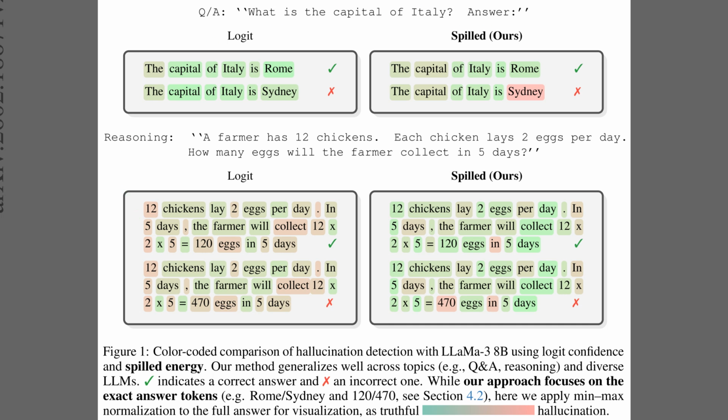So, Figure 1 illustrates the core advantage of this approach using two examples, a geography question at the top and a reasoning problem at the bottom. In the top case, the model incorrectly suggests Sydney is the capital of Italy. The Logit panel on the left remains green, showing the model is dangerously confident in this error. However, the spilled panel on the right correctly flags the mistake in red. Similarly, for the math problem below, the metric clearly separates the correct answer, 120, from the hallucinated value of 470, which standard confidence scores miss.